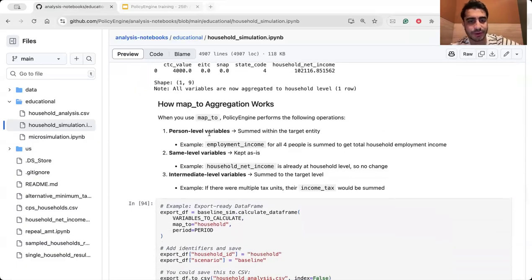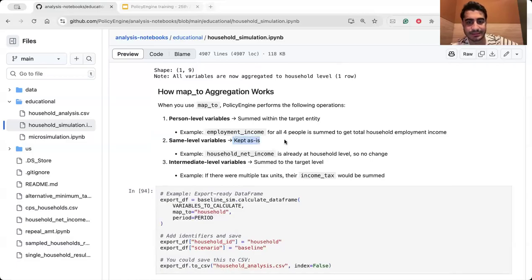How does map_to aggregation work? Okay, we start from person level variables, summed within the target entity. We have some persons in one entity, we call it household. Same level variables are kept as is. For example, household net income is already at household level, so no change. And then we have some intermediate level variables summed to the target level. As an example, if there were multiple tax units, their income tax would be summed.